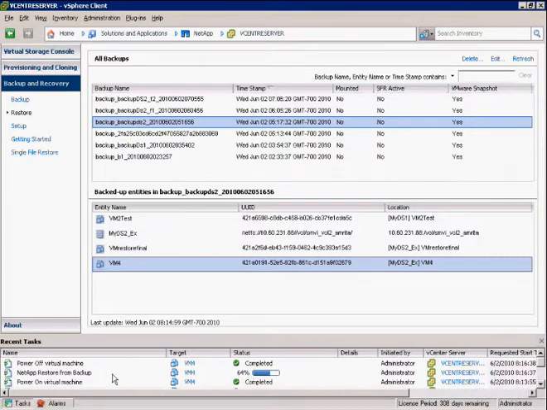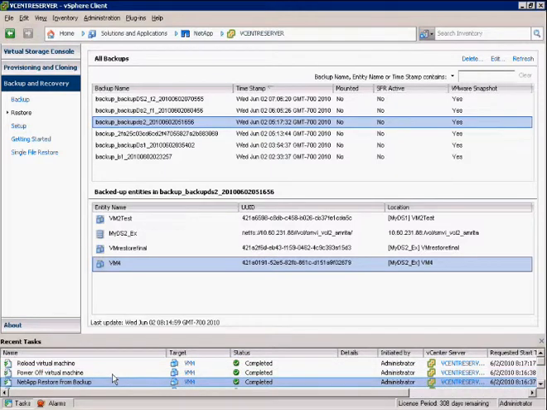You can monitor the restore operation from the Tasks tab. You can also perform the same operation using the NetApp tab that's available on vCenter. And restore has completed successfully.